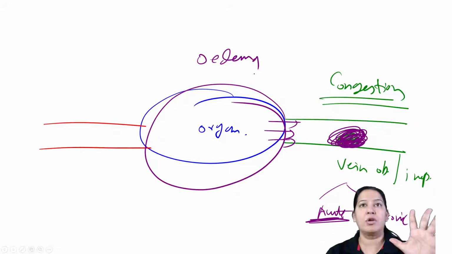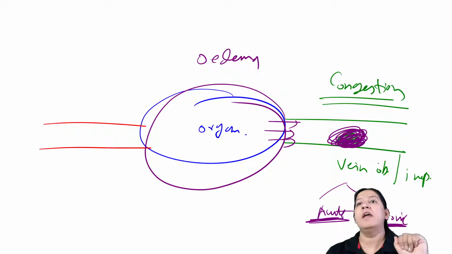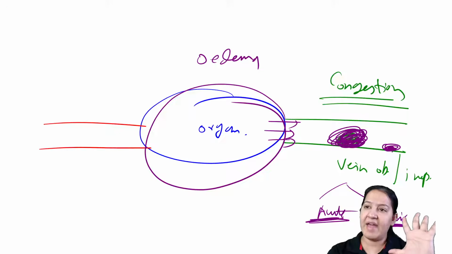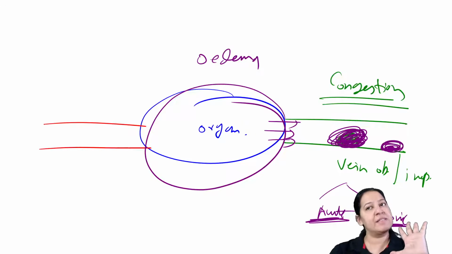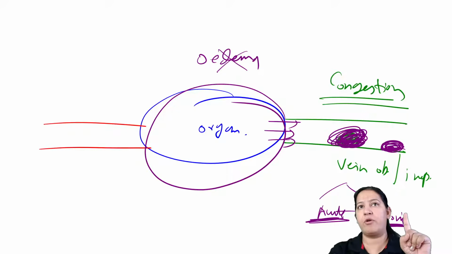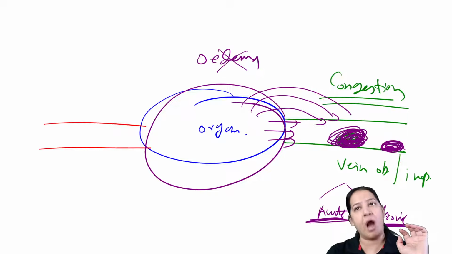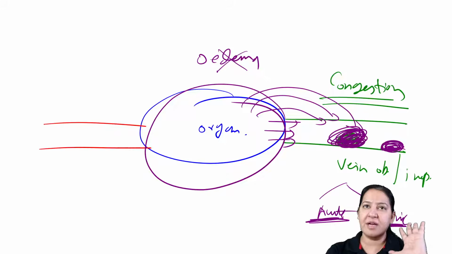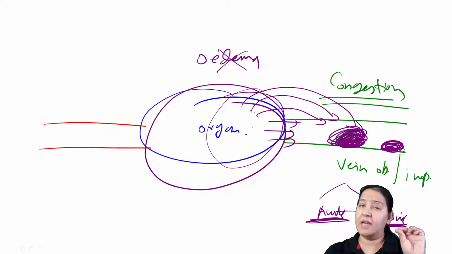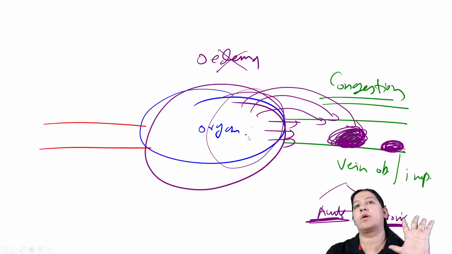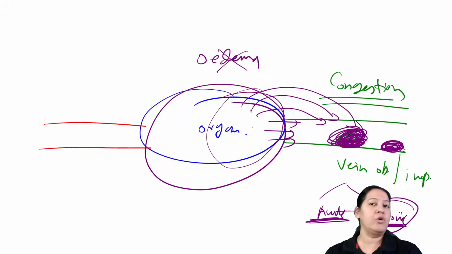That is acute, but I am interested in teaching you chronic. If the vein is obstructed slowly and gradually, it is not sudden, it is very slow and very gradual, so edema will not result. The impure blood is not coming out of the organ, and it can result in ischemia of the organ due to the accumulation of impure blood there. It results in hemorrhagic necrosis of the organ, right? I will tell you the details. I'm interested in chronic congestion, not acute congestion.